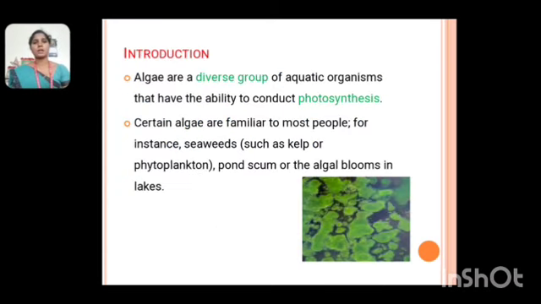Introduction. The algae are a diverse group of aquatic organisms that have the ability to conduct photosynthesis. Some algae are familiar to most people, for instance seaweeds such as Sargassum or algal blooms in lakes.